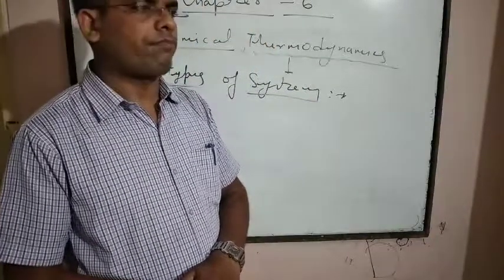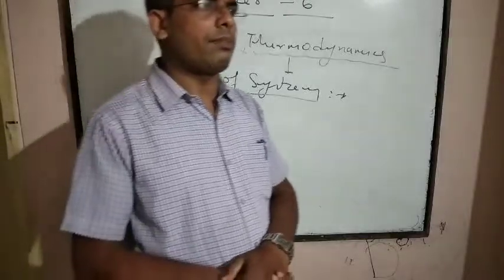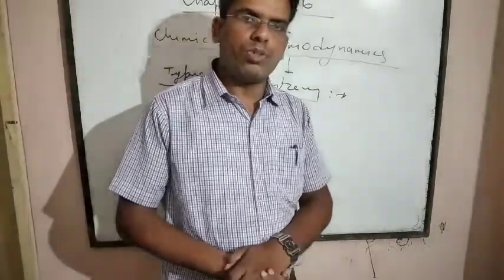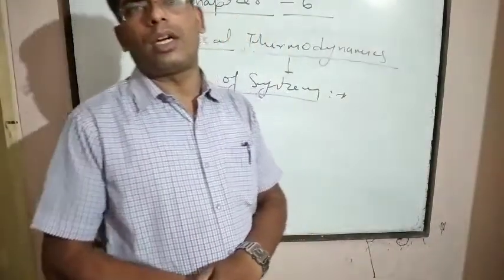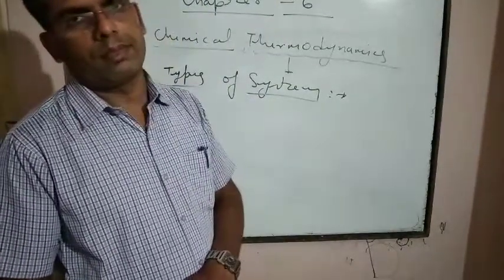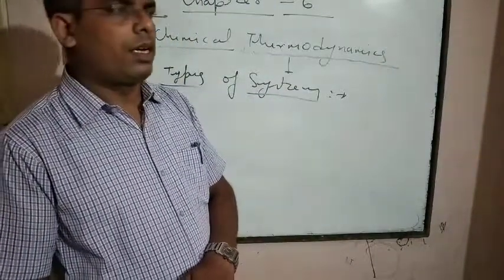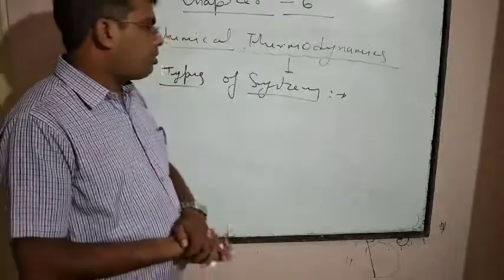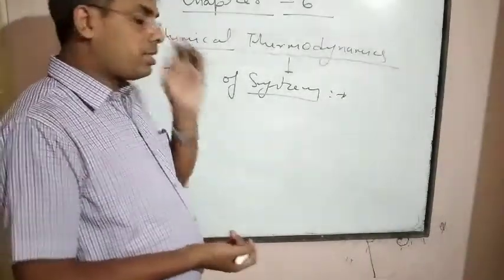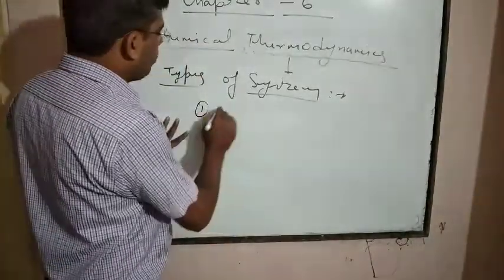One is the isolated system, second is the closed system, and third is the open system. First one is the isolated system.